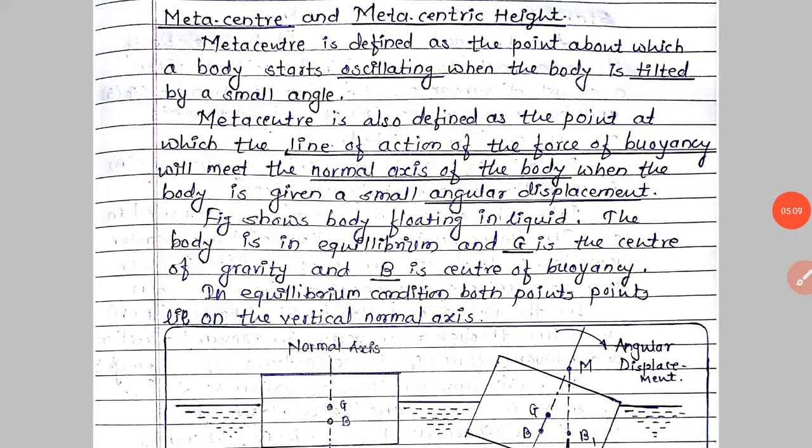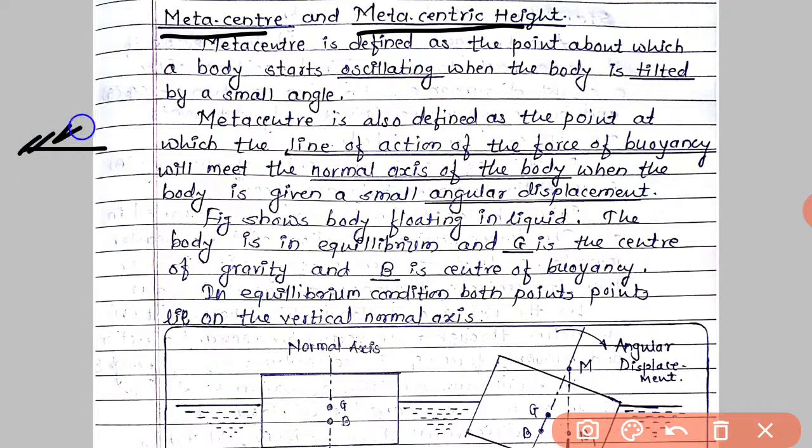Now we are going to see what is metacenter and metacentric height. For this, take a simple example of a simple pendulum. See here, this simple pendulum is attached here.